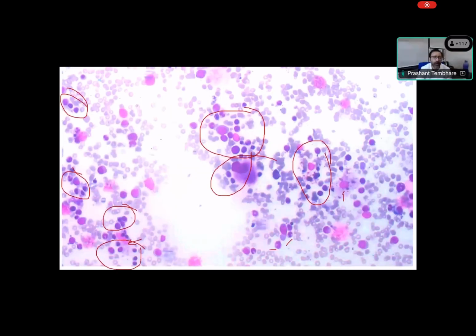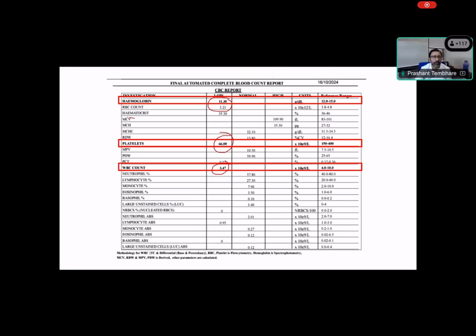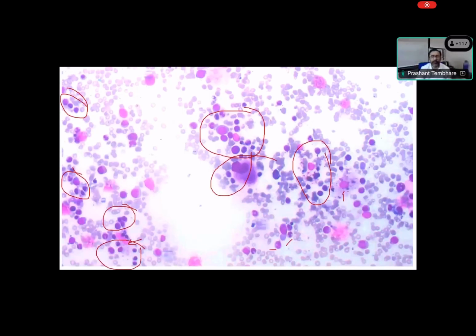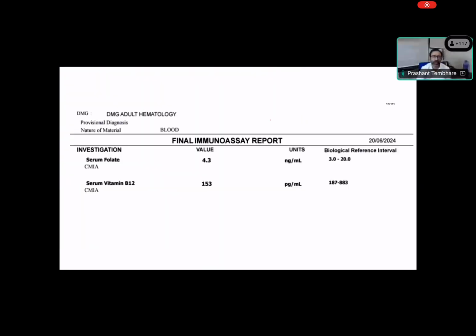we had to see the CBC. We have not looked at the MCV. I think we should look at the MCV. So what was the MCV? You can look at the MCV. It was clearly high, right? MCH is clearly high. RDW was close to normal, I would say on the higher side, but clearly MCV was high. It was a distinct increase, which indicates that there is a megaloblastic type of maturation. And when you look at serum folate and B12, you can see the B12 is clearly reduced below the normal level, indicating that there was vitamin B12 deficiency.